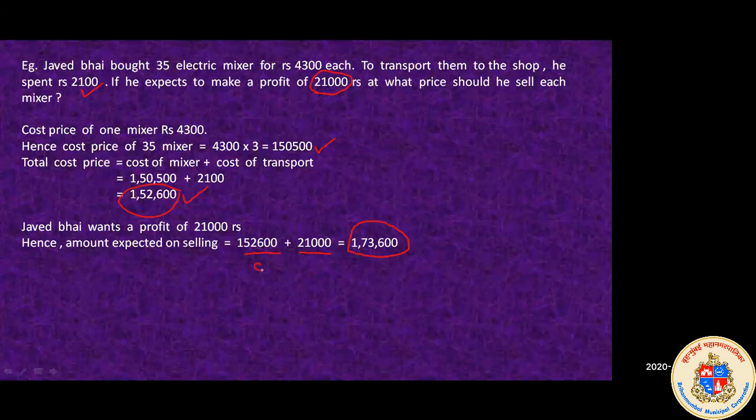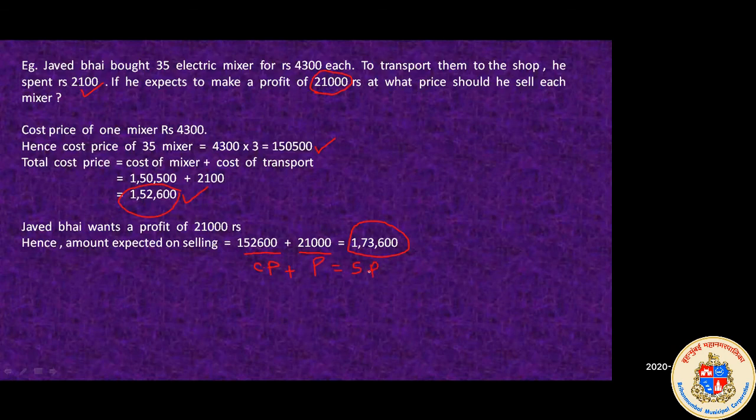That means if you want to find out the selling price, you need to add cost price plus the profit that you wanted. So cost price plus profit is equal to selling price.